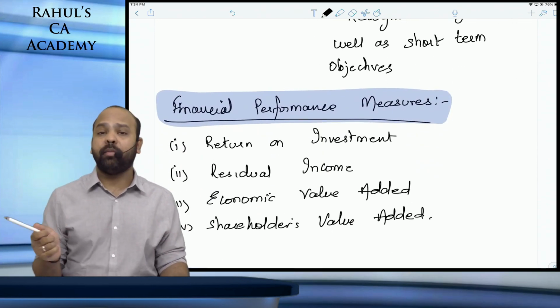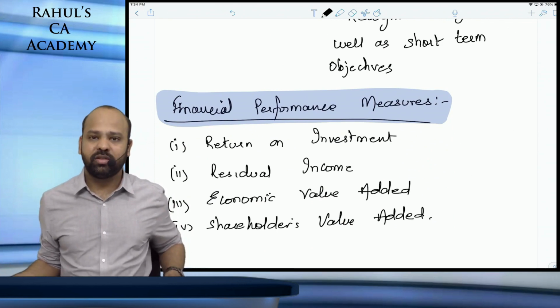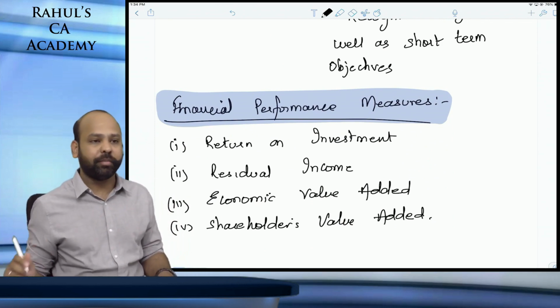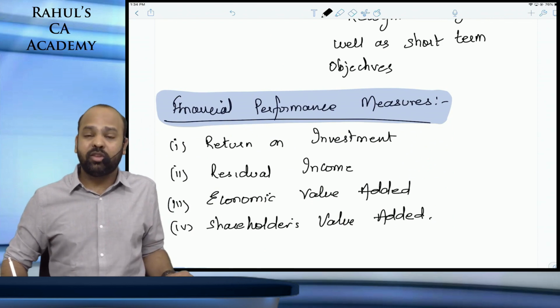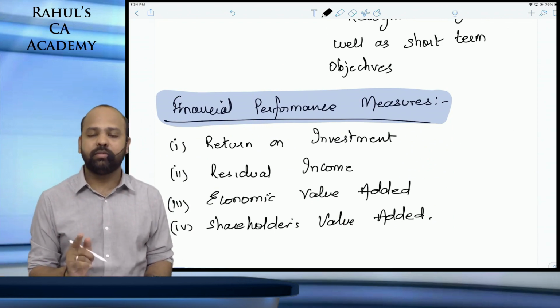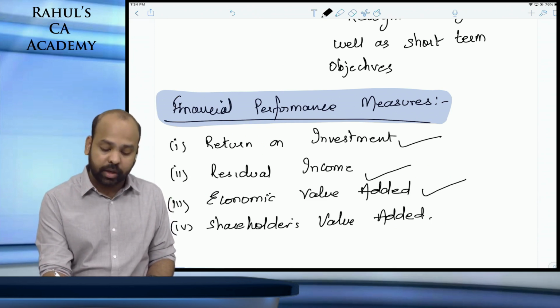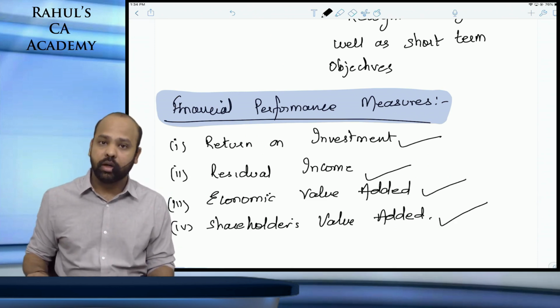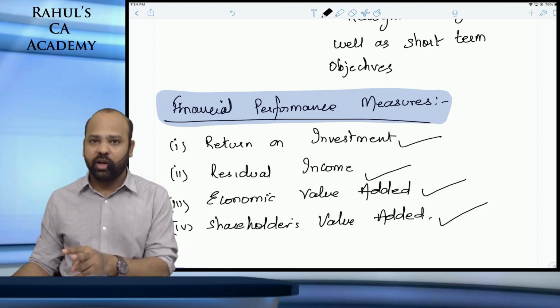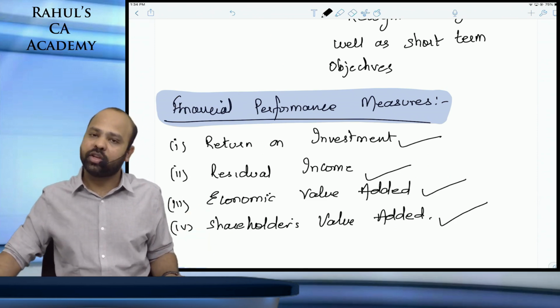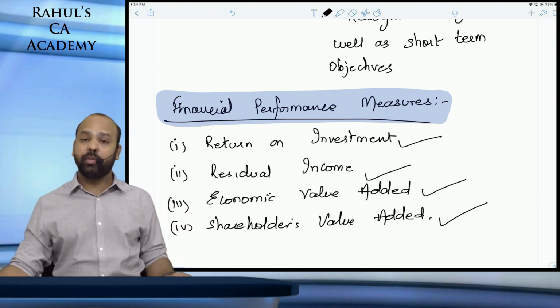Talking about performance measures, the first heading is financial performance measures. Under financial performance measures, as a part of the CA Final syllabus, we only have return on investment, residual income, economic value added, and shareholders value added. Now return on investment and residual income came as a part of the November 19 question paper.